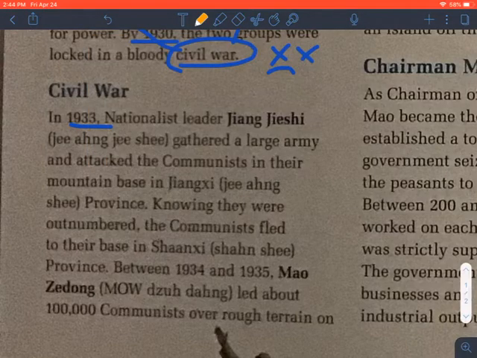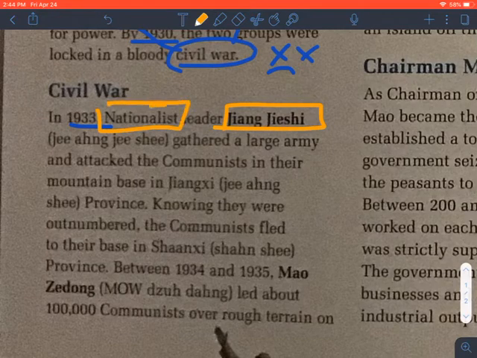Zhang Zhishi is the leader of the nationalists. So make sure that's one of the answers to your questions. Make sure you associate those two.